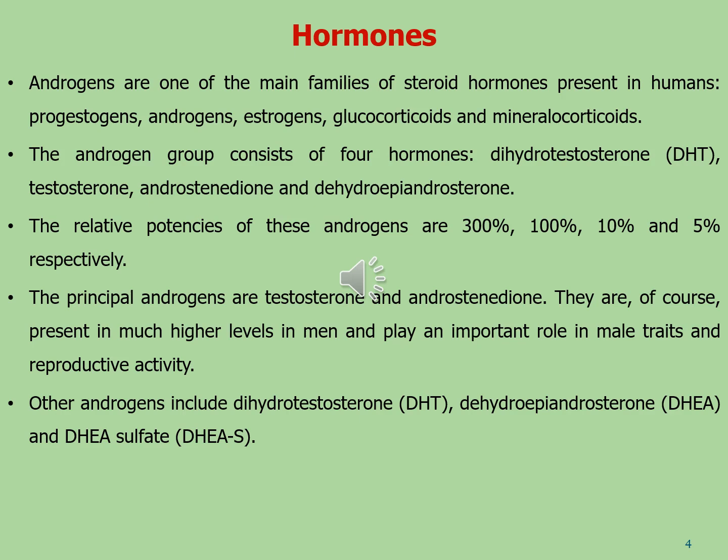The principal androgens are testosterone and androstenedione. They are of course present in much higher levels in men and play an important role in male traits and reproductive activity. Other androgens include dihydrotestosterone, abbreviated as DHT, dihydroepiandrosterone, abbreviated as DHEA, and dihydroepiandrosterone sulfate, abbreviated as DHEAS.